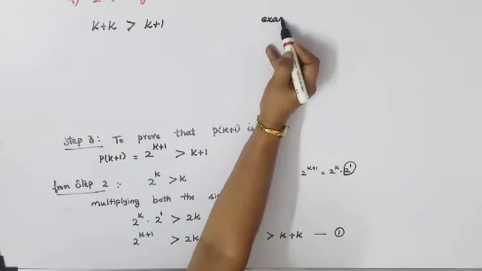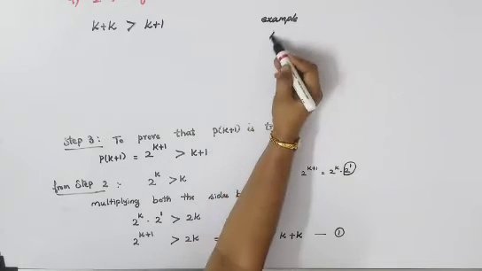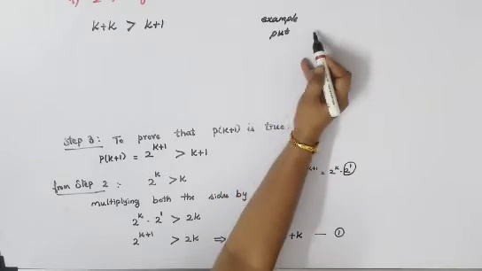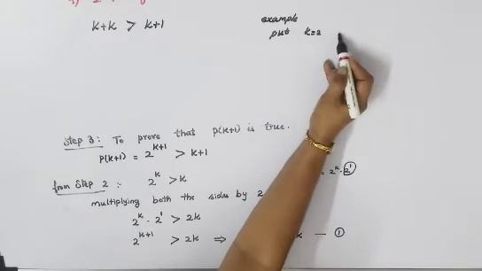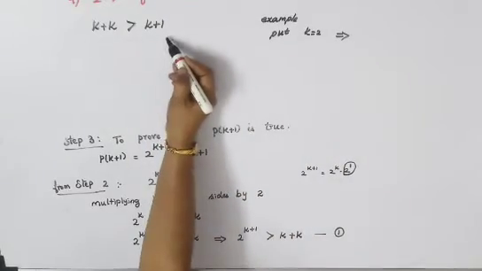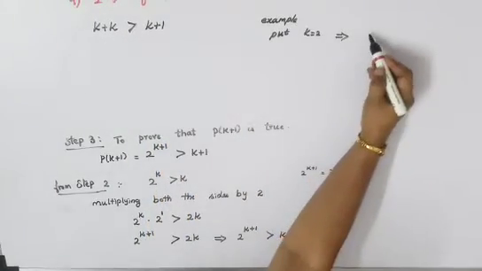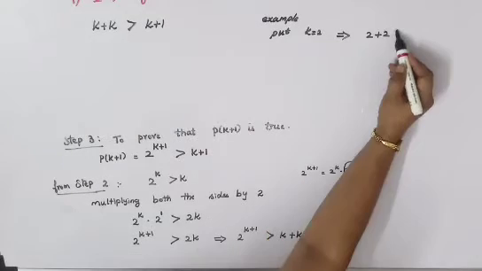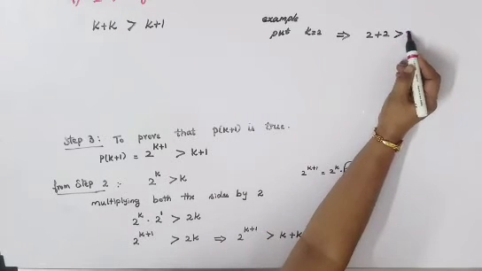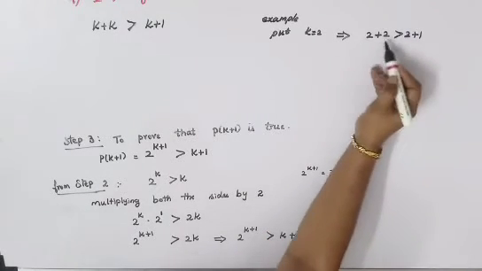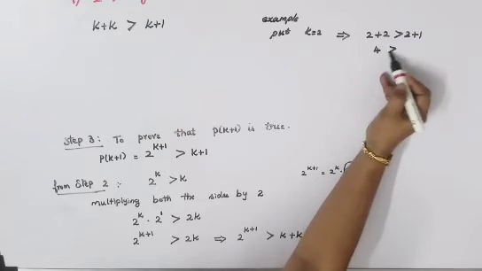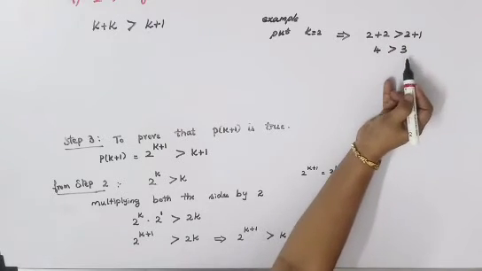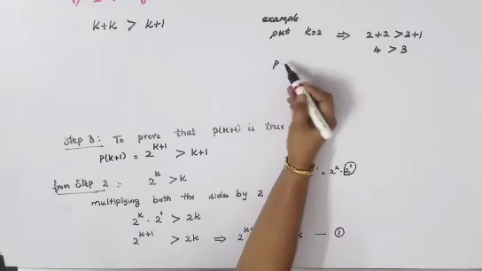So put k is equal to 2. So both the sides you will have to substitute k is equal to 2 and see. Okay, so you'll get 2 plus 2 greater than 2 plus 1. So 2 plus 2 is 4 greater than 3. So it is satisfying.